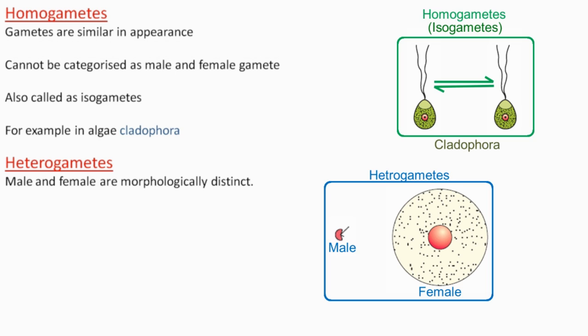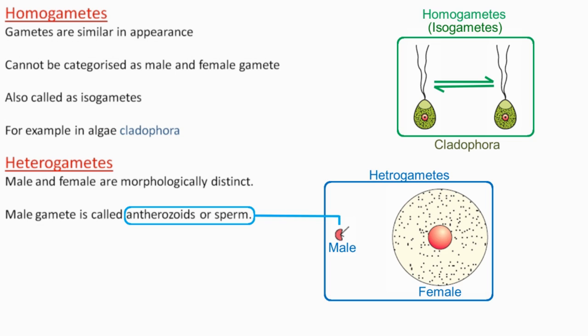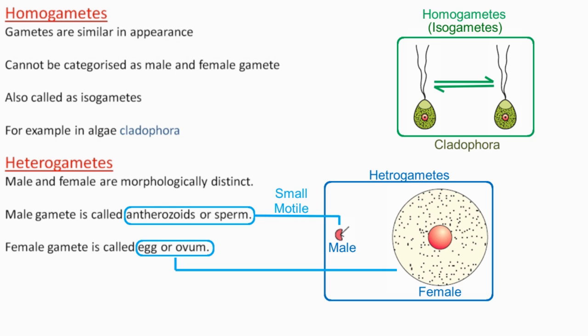In organisms that produce heterogametes, the male gamete is called antherozoid or sperm, and is mostly small and motile. The female gamete in such organisms is called the egg or ovum and is mostly large in size and non-motile.